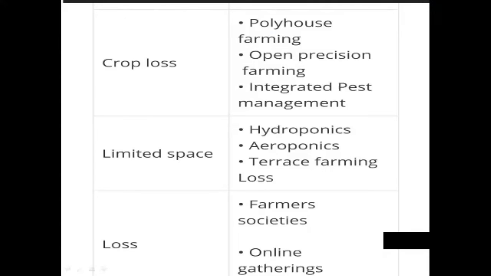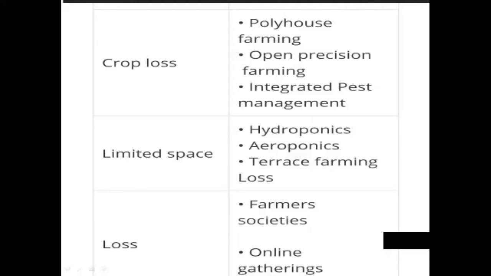And for such things, nowadays, two kinds of organizations are working to help the farmers. That is supporting organizations and online organizations.